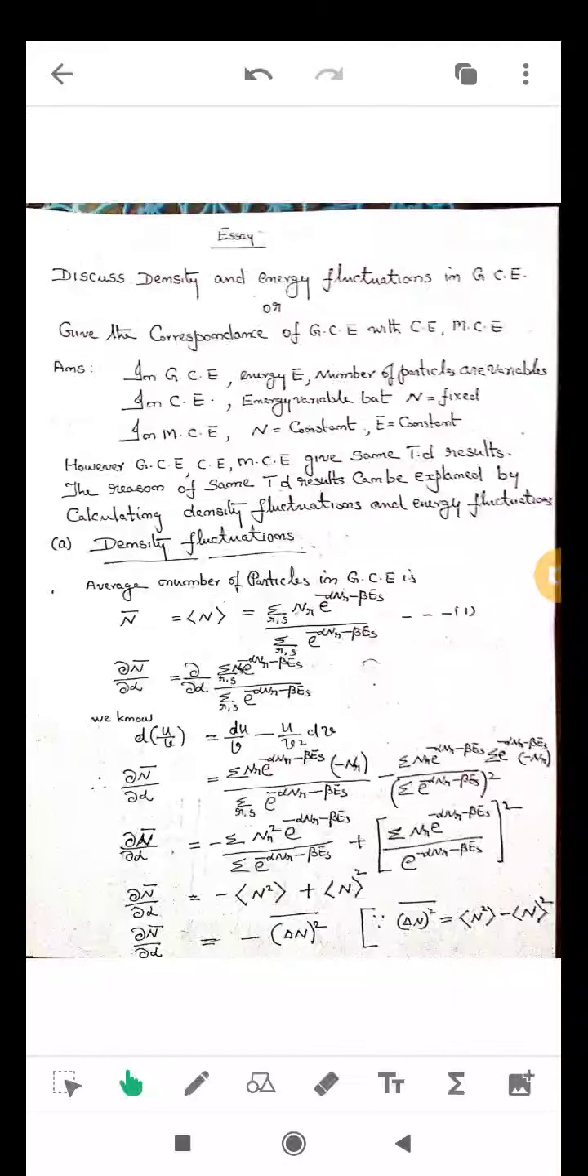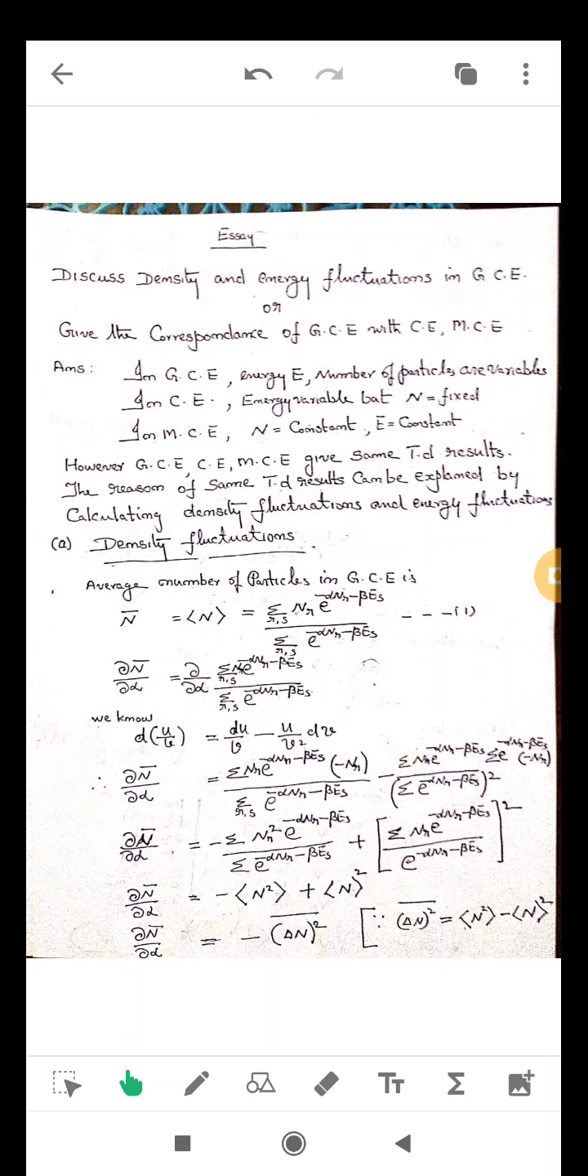Today we have to discuss an important section in grand canonical ensemble theory, that is density and energy fluctuations. Density and energy fluctuations in grand canonical ensemble. Or this question may also be called: give correspondence of G.C.E. with C.E. and M.C.E. Correspondence of grand canonical ensemble with canonical ensemble and micro canonical ensemble theory.